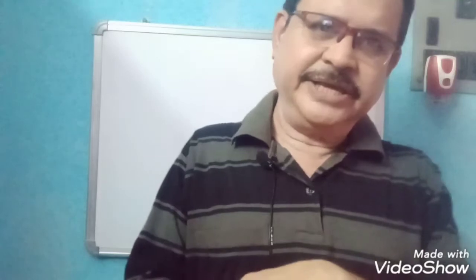Present participle is the form of the main verb with ing. For example, run plus ing, running, boil plus ing, boiling, etc. Main verb with ing forms is called present participle. What is the function of present participle? Present participle denotes an incomplete action or an action which is in progress.